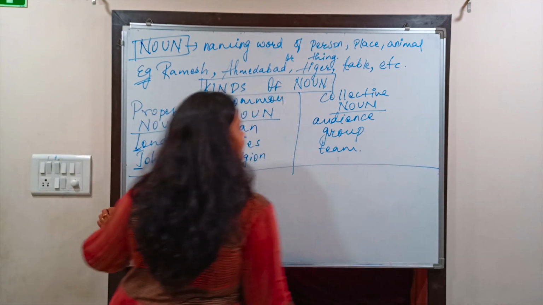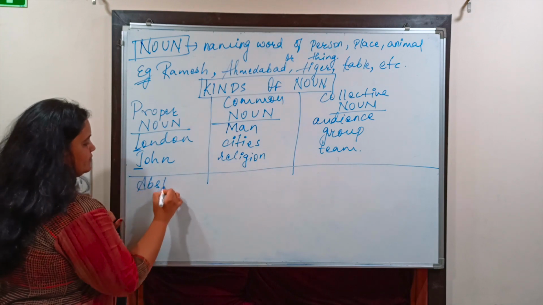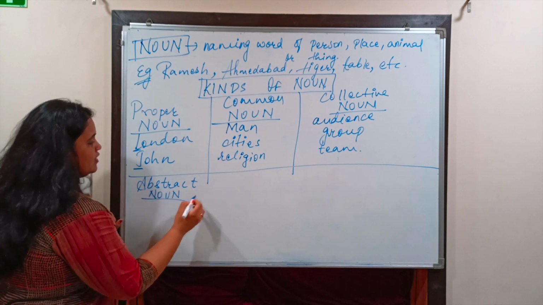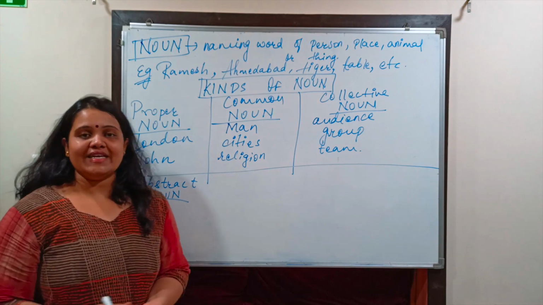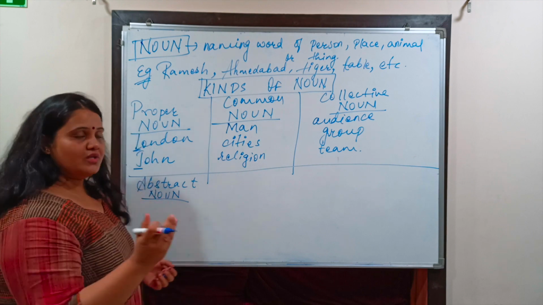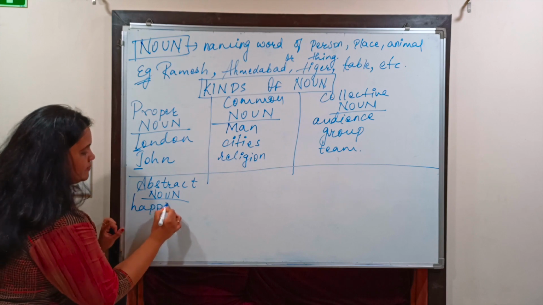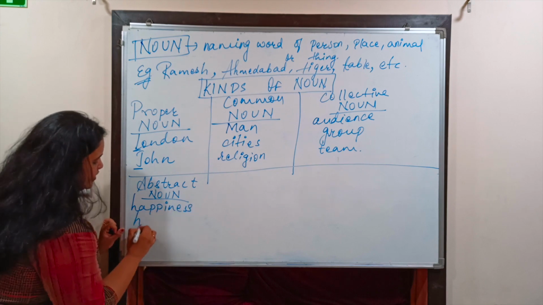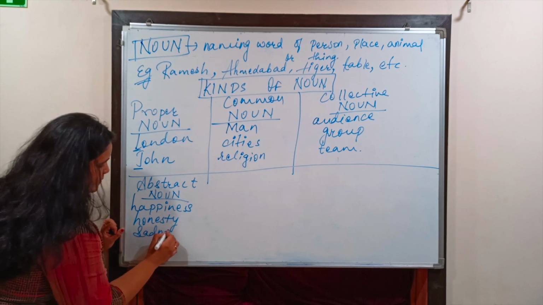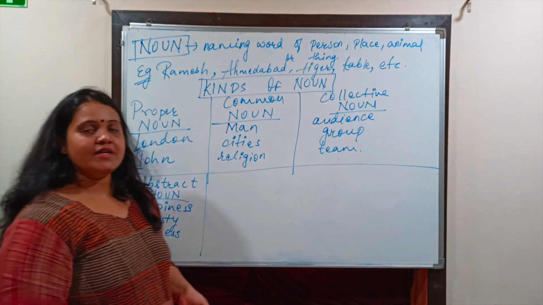Clear? Then our next noun is abstract noun. Now what are abstract noun? The noun which we cannot see, which we cannot touch, we just only feel those things. Those words are considered as abstract noun. Like example, we can say that happiness, honesty, sadness, bravery, those are considered as abstract noun.